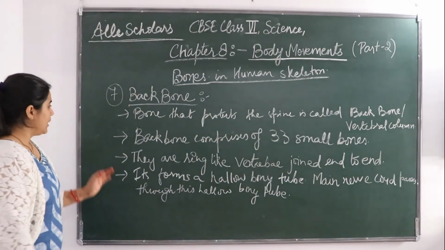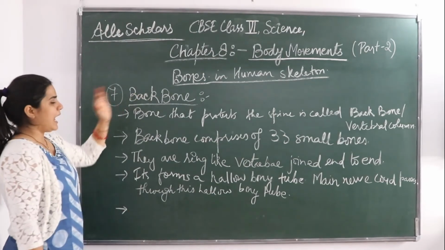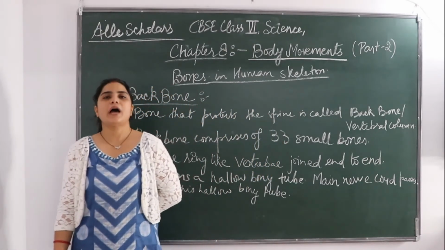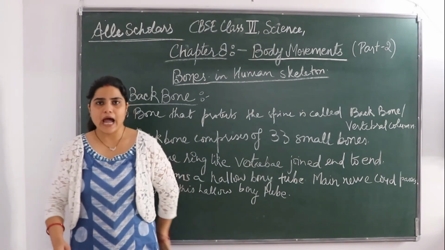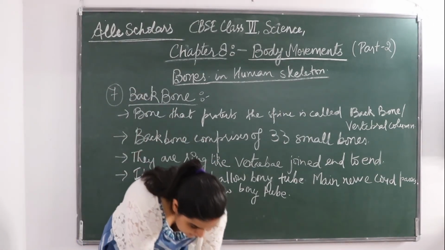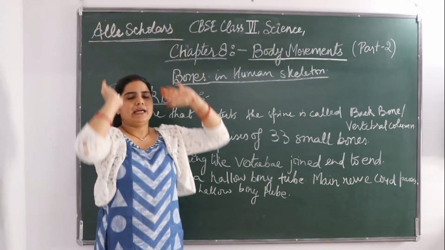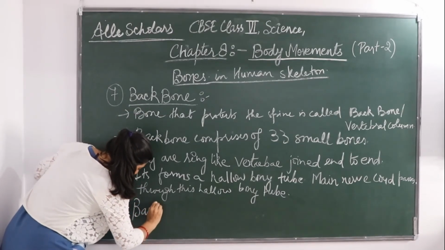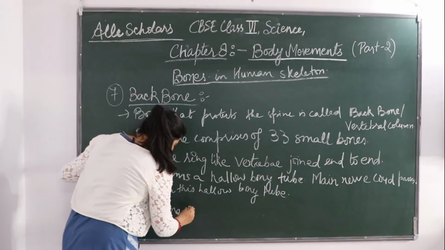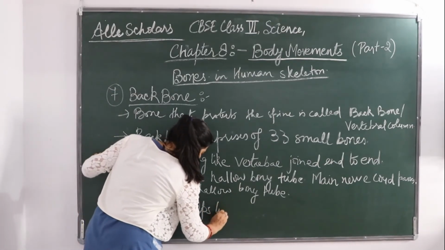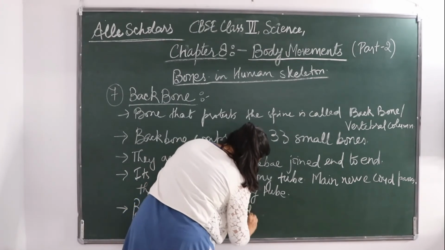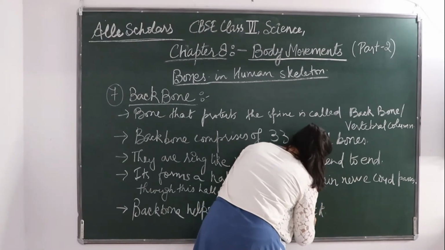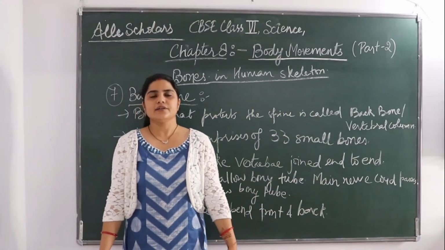Now the question is, what is the function of this backbone? This backbone helps us to bend in front and to bend in back. All this is because of this backbone. We can bend down to pick something. It is all because of the backbone. So the backbone helps to bend front and back. It also helps our body to stand upright.